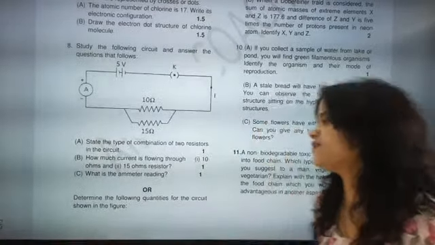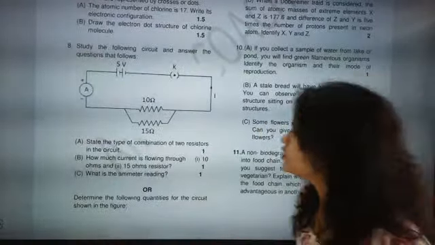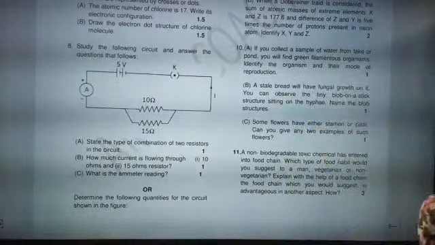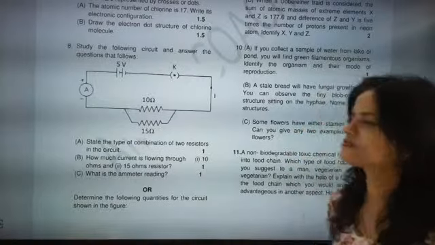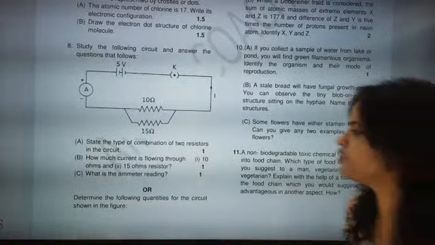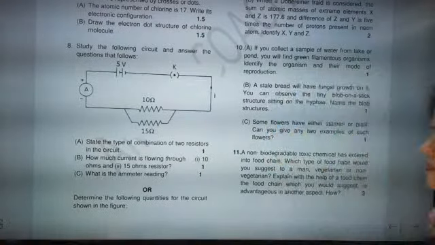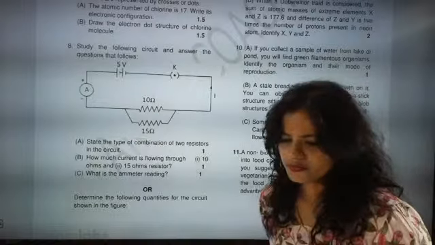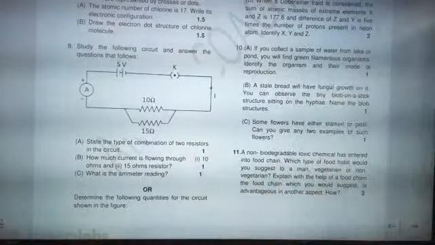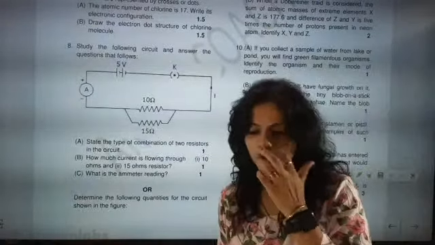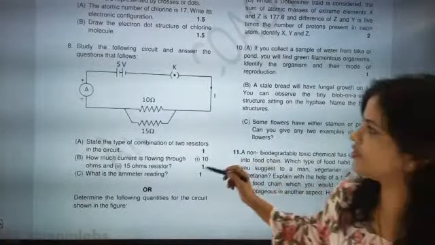Quickly. Parallel connection, absolutely. How much current is flowing through the 10 ohm and 15 ohm resistor? So here you have to be very careful.